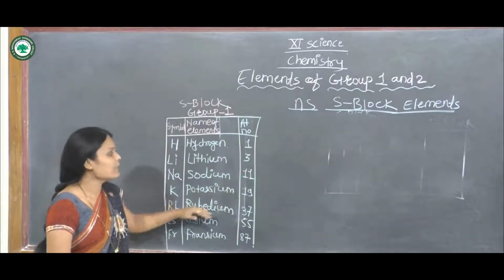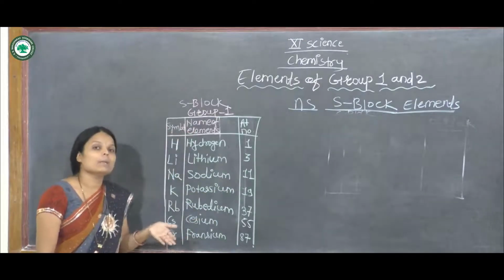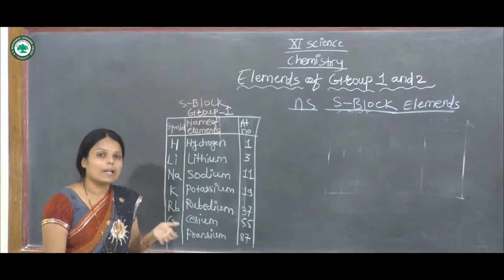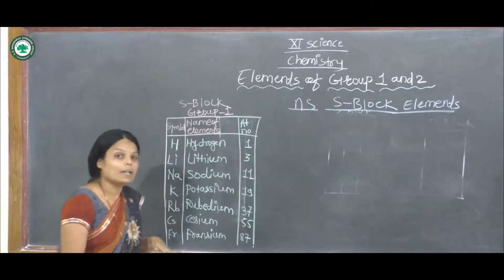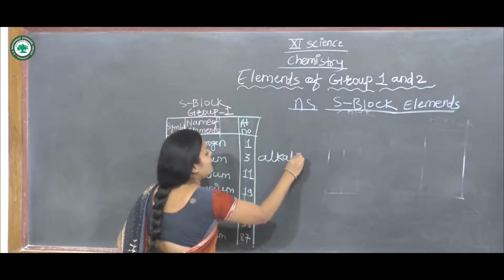All these 7 elements are present in group first. These elements are also named alkali metals.